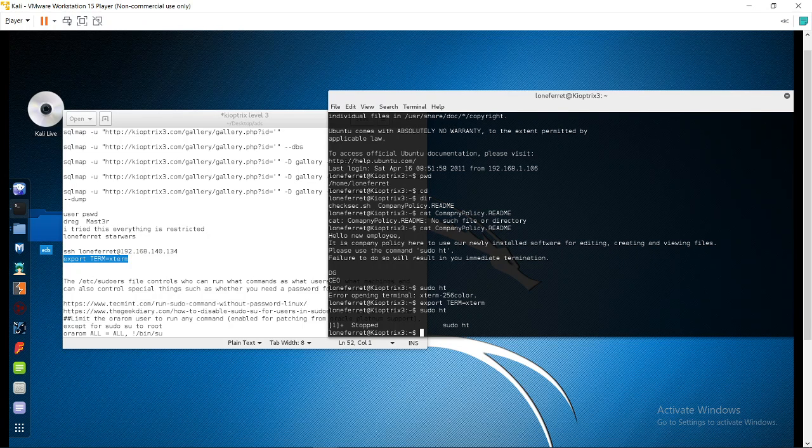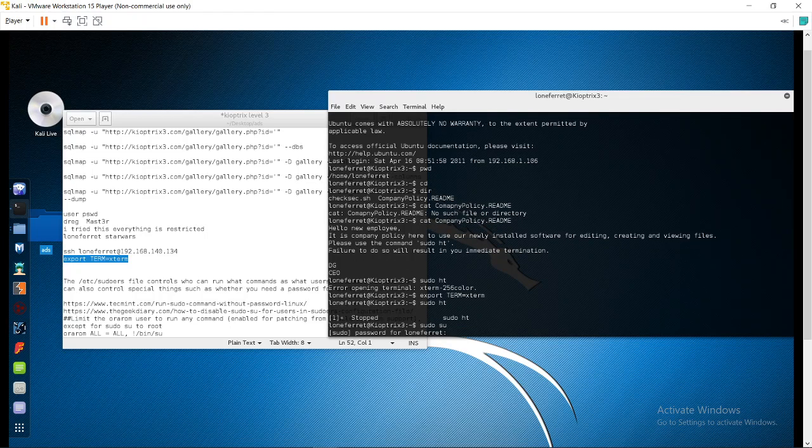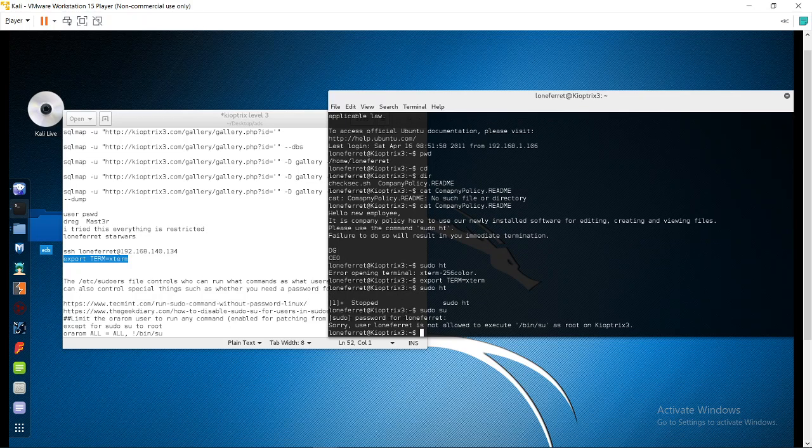Before doing this, I basically want to check if I get admin privilege or not. The password for loneferret is starwars. Okay, it is saying that I am not allowed to execute /bin/su as root on Kioptrix Level 3.